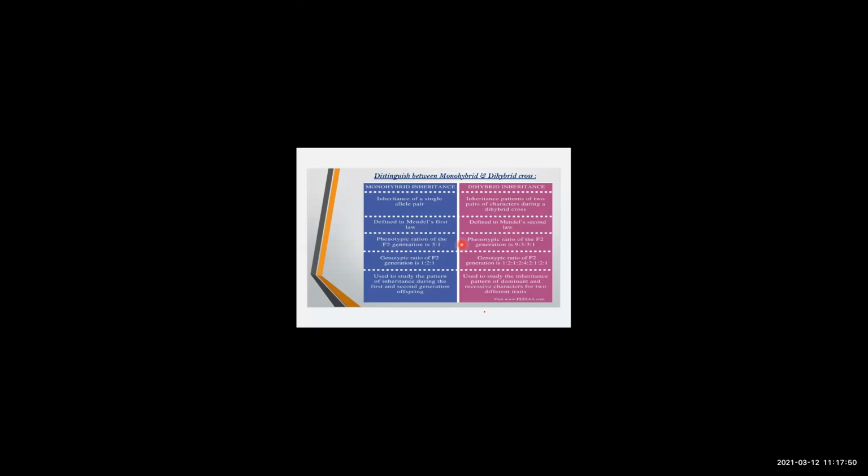The phenotypic ratio of F2 generation is 3:1, which you all know. The second filial generation was having the ratio of 3:1. In dihybrid cross, the phenotypic ratio of F2 generation is 9:3:3:1.